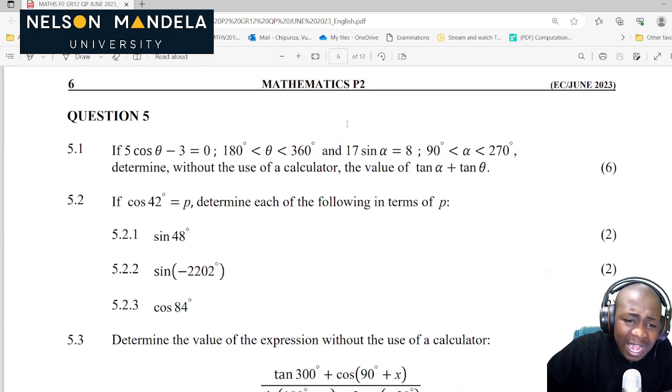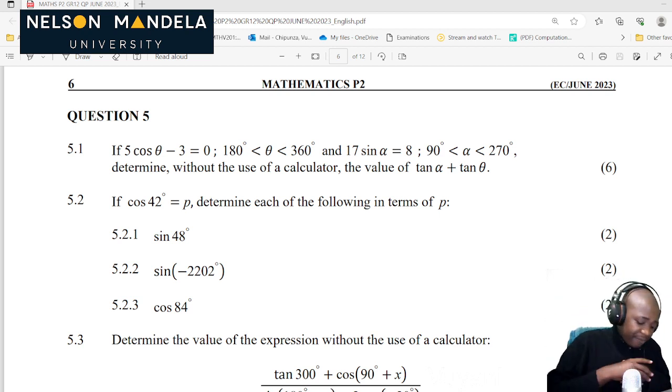Now, without wasting much time, let's dive into what we want to do today, trigonometry. Now, question number 5.